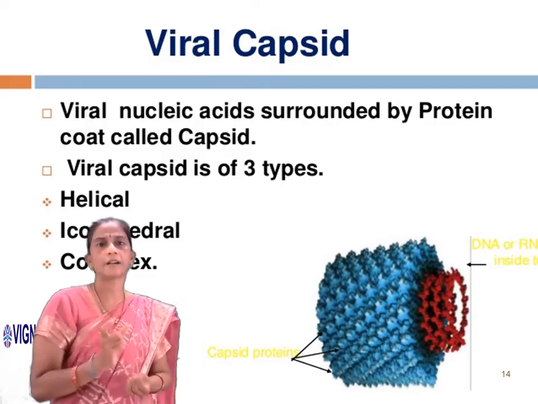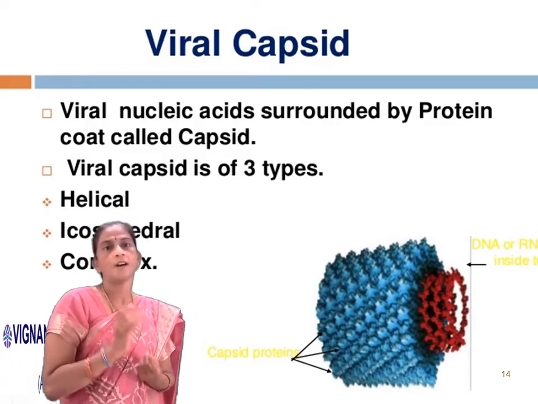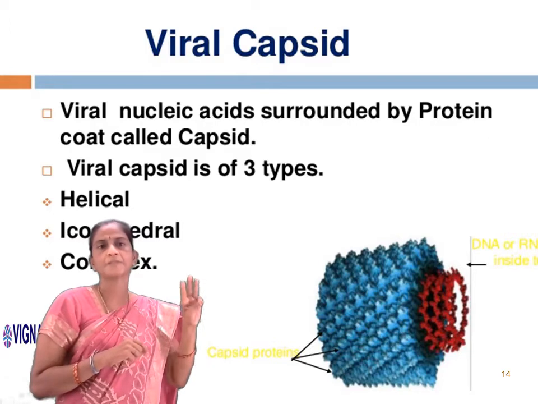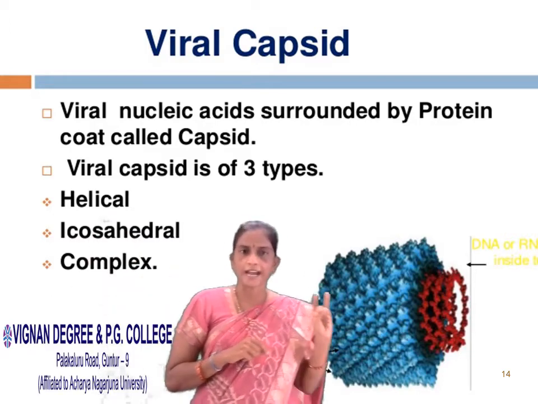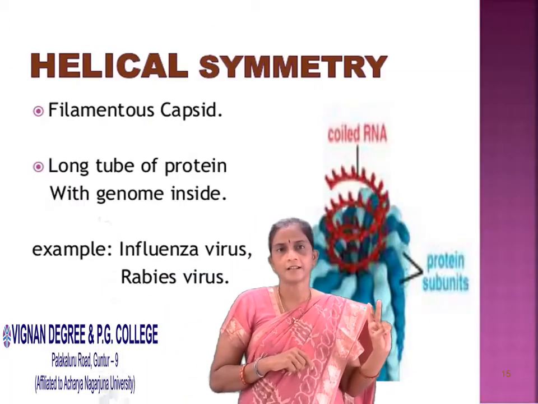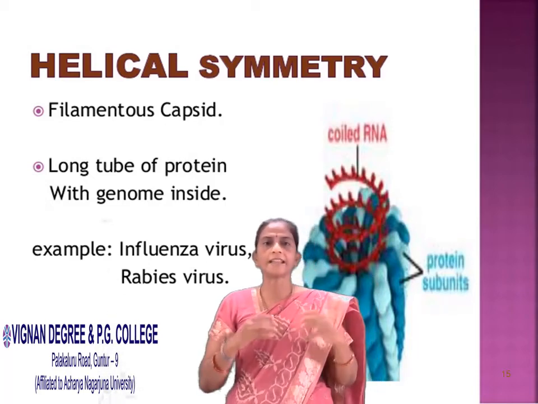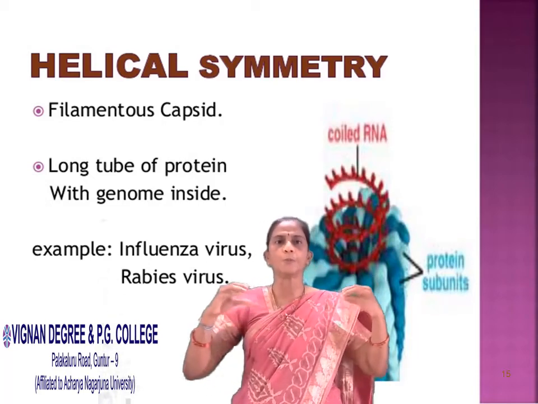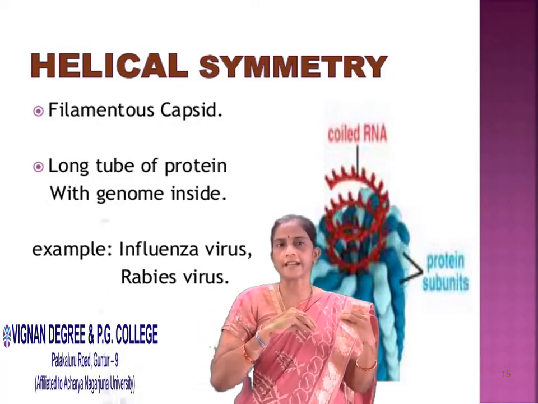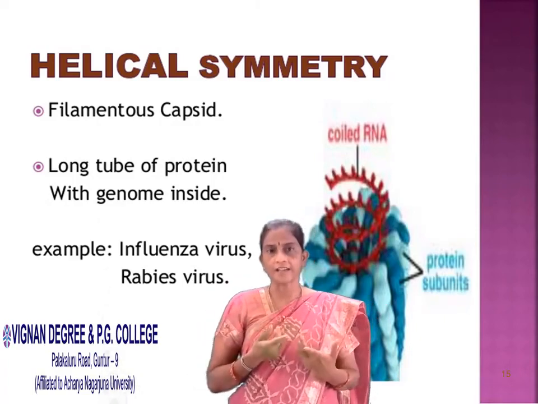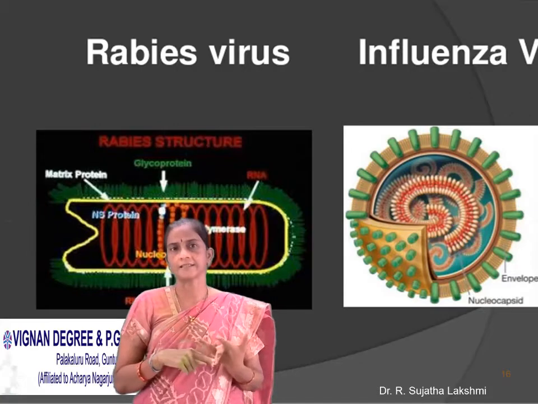Capsid is nothing but the protein coat. Viral capsid has three types: helical, icosahedral, and complex. Next, coming to helical symmetry. It is a filamentous capsule, with long tube proteins and the genome inside. Examples are influenza virus and rabies virus.